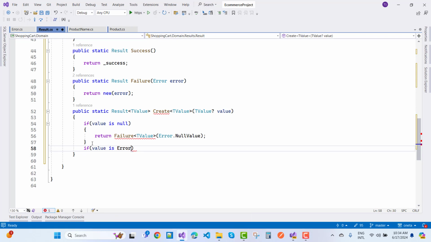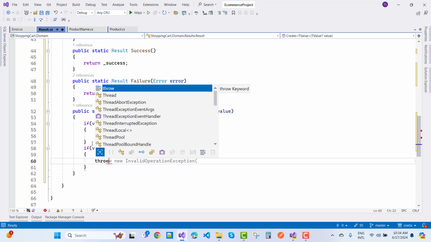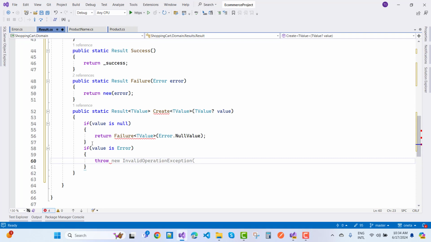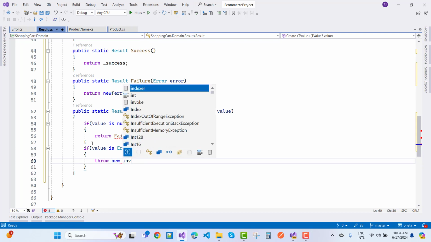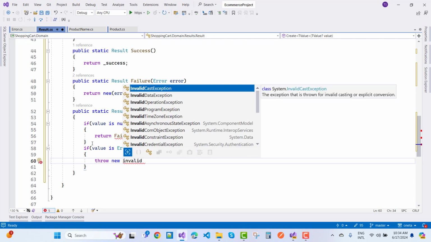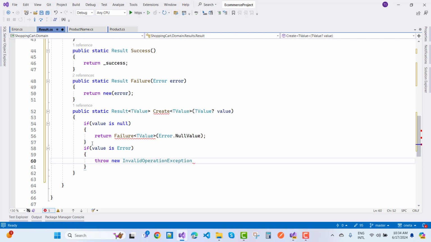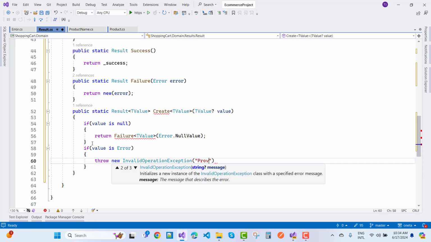is error, then you can say throw new invalid operation exception. Provided value is an error.